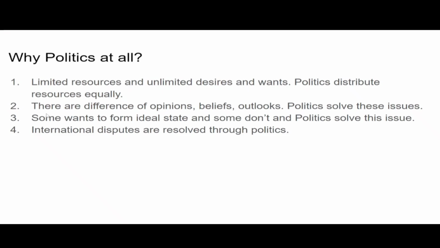The second reason why politics at all: there are differences of opinions, beliefs, and outlooks, right? Because of differences of opinions, disputes may arise. There are people who say that we like a capitalist society, right? There are people who say that no, we do not like a capitalist society. We want a socialist economy, a socialist country. Because there are differences of opinions, disputes arise. And there are different beliefs. There are Muslims, there are Hindus, and there are Christians, and Jewish people. So because of this, again, disputes may arise. So to solve these issues, we need politics.